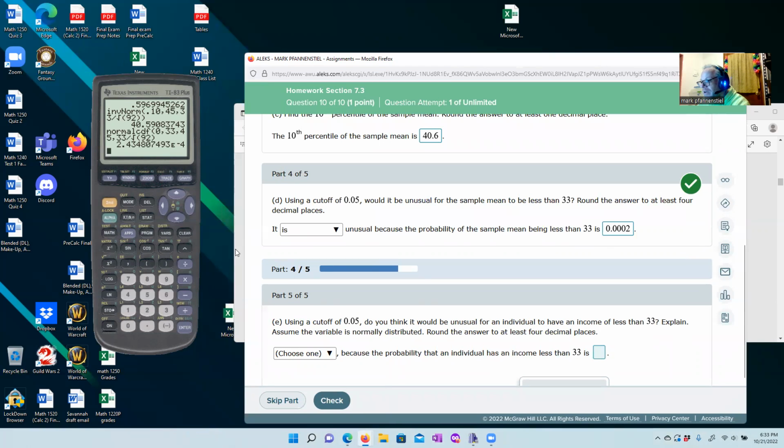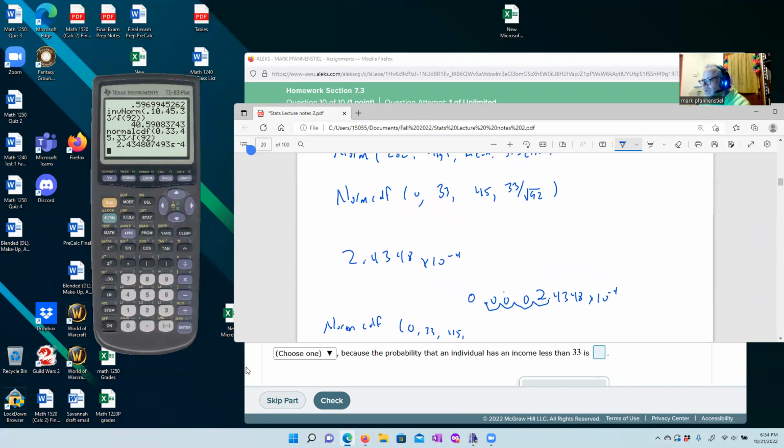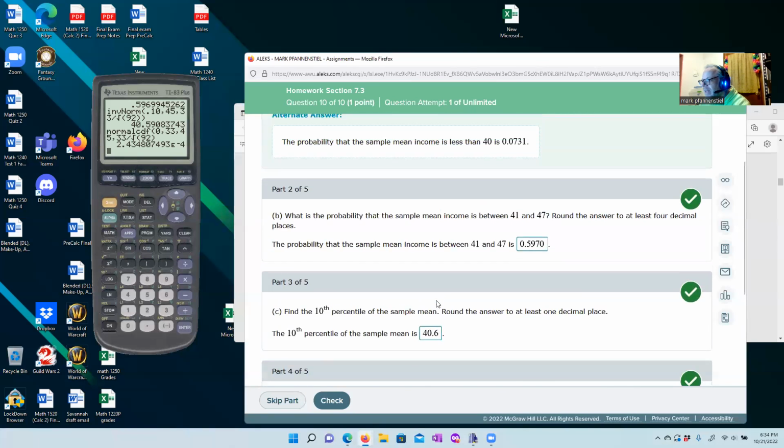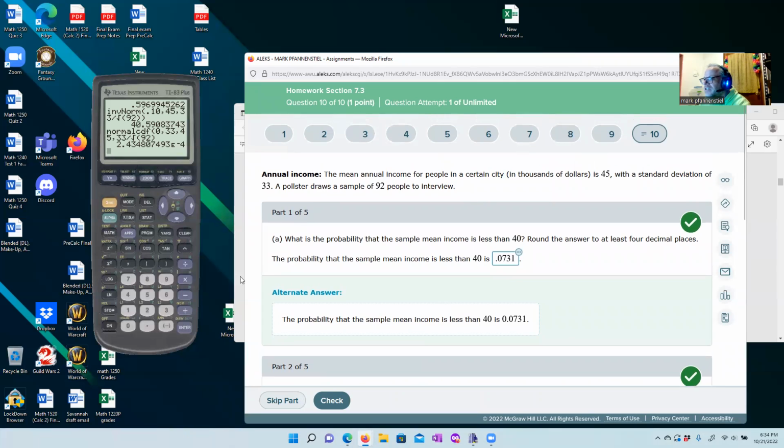So we turn this back into a chapter 7.2 problem rather than a chapter 7.3 problem. Okay, so all we're going to do is figure this out for less than 33 for an individual. We just want a normal distribution, so norm CDF. Okay, 0, 33. What was our average? It was still 45, but in this case, what's our standard deviation? We go back up here and say our standard deviation, if it was just one individual, is just 33.